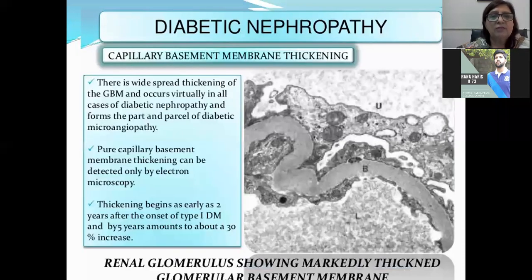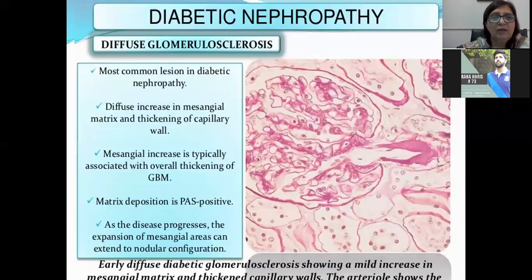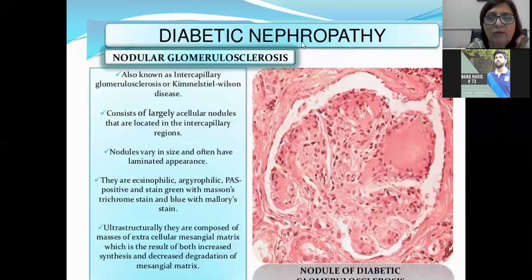This is the capillary basement membrane thickening by electron microscopy, which is seen in the renal glomeruli, showing marked thickening of the glomerular basement membrane. Here you can see diffuse glomerulosclerosis. Some of the basement membrane becomes thicker. Diffuse increase in mesangial matrix and capillary thickening is seen as well. This is known as glomerular nodulosclerosis. This is a nodule present within the glomeruli leading to sclerosis of that segment of the blood vessel.